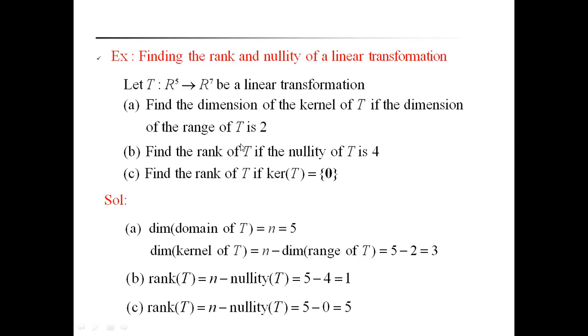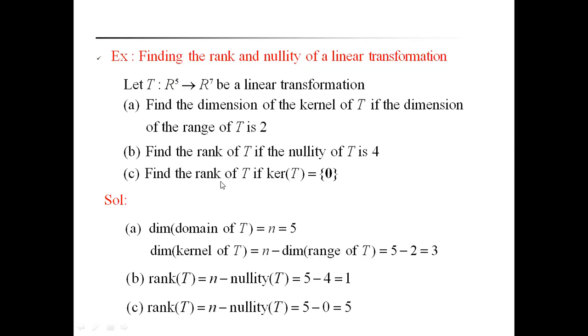By using the previous theorem result, now we will find these three examples. T is a mapping from R to the power of 5 to R to the power of 7, a linear transformation. What is the domain set? R to the power of 5, a 5-dimensional vector space. The codomain is a 7-dimensional vector space. First, we will discuss the first bit. What is given here? If the dimension of the range of T is 2, find the dimension of the kernel of T.